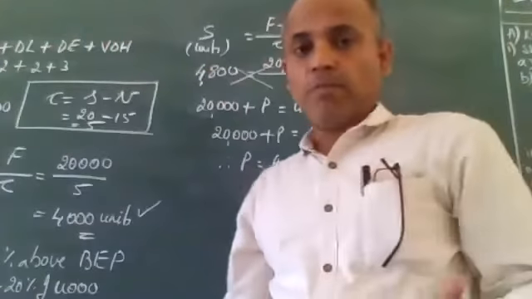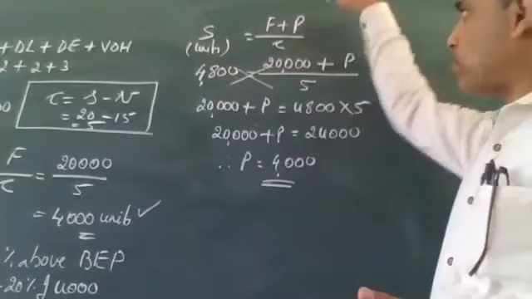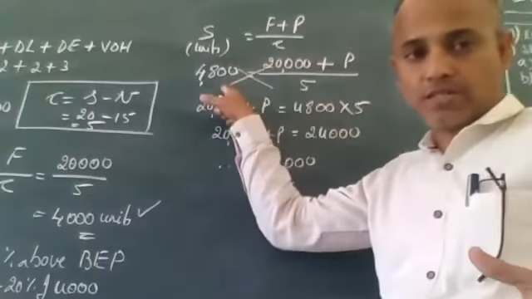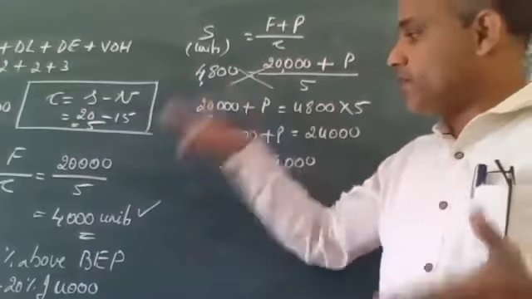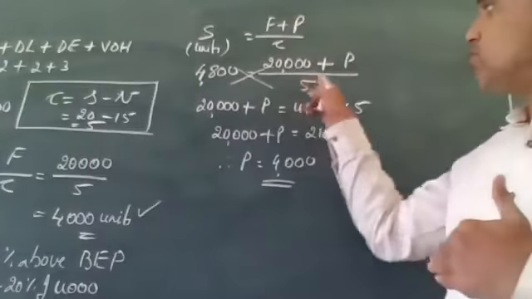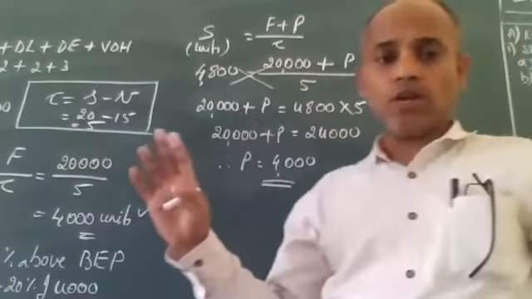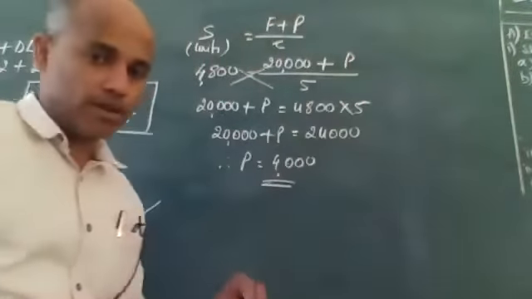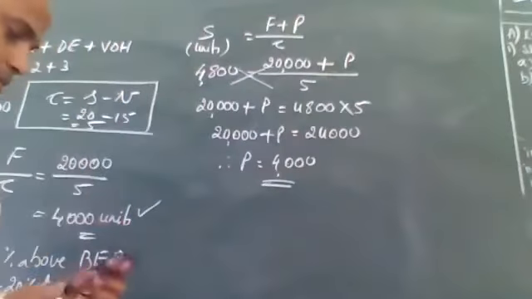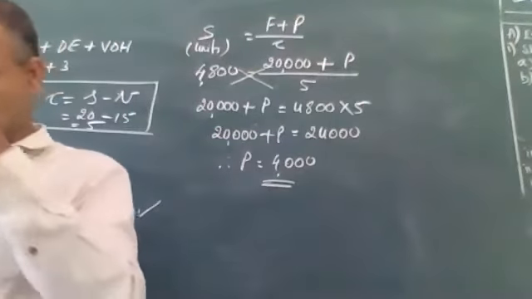So now you should understand. In the previous problem, he gave me the profit and asked me for units. In this problem, he gave the units and he asked me to find out profit. It's all in the one formula. That's how we have calculated. Is this okay, guys? Yes, sir.